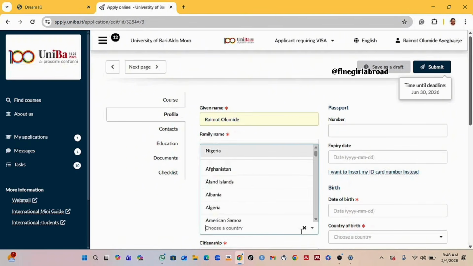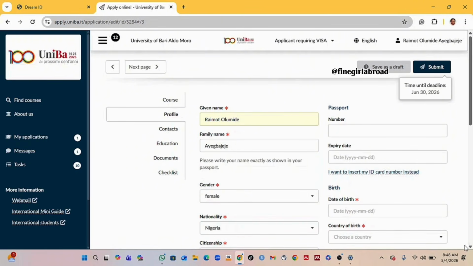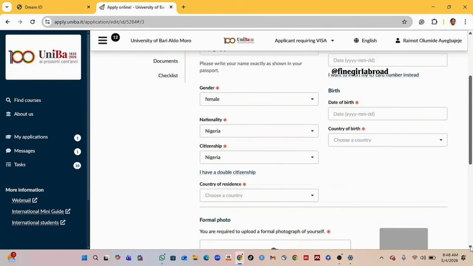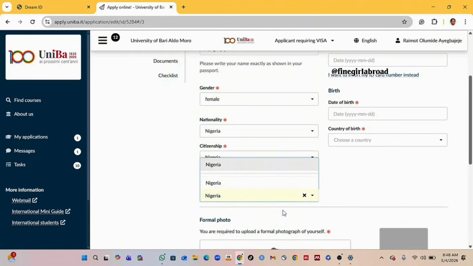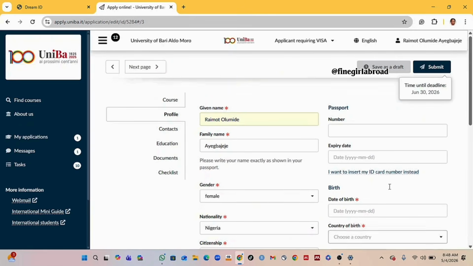Choose your nationality. I'm Nigerian, so choose Nigeria. Then citizenship, I'm also Nigerian. For country of residence, for the sake of this video, let me just put Nigeria as well. Then here you input your passport number, and input the expiry date.